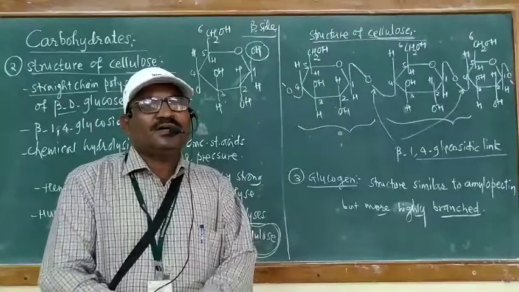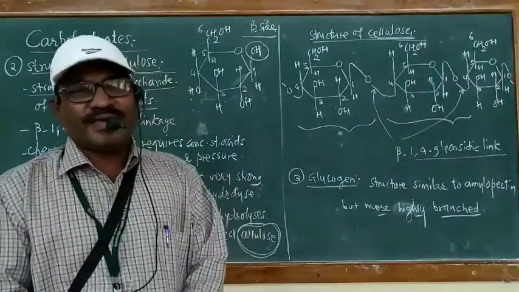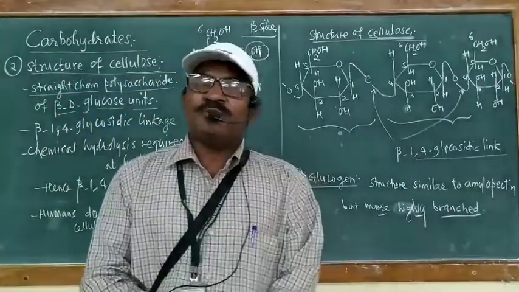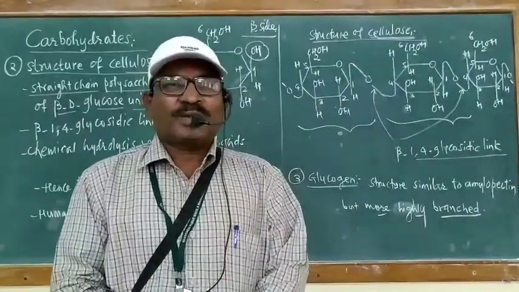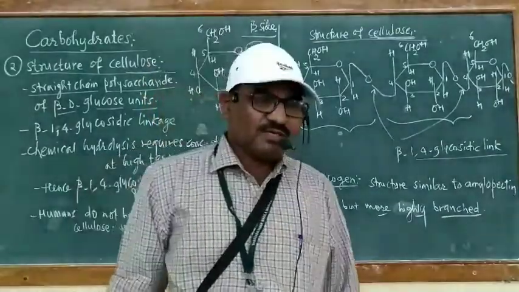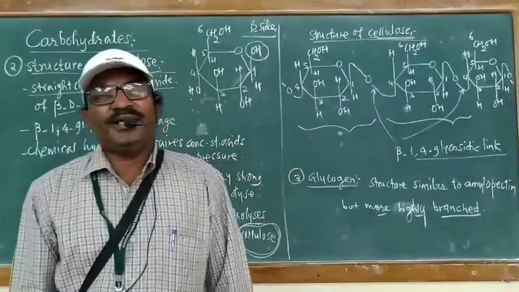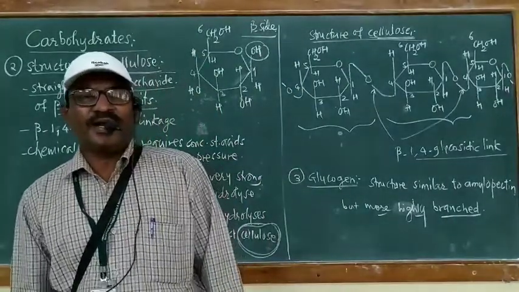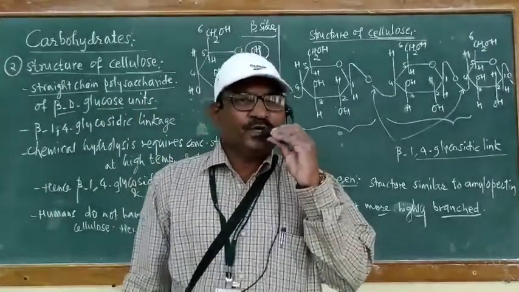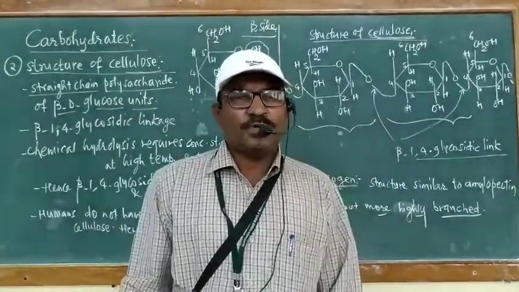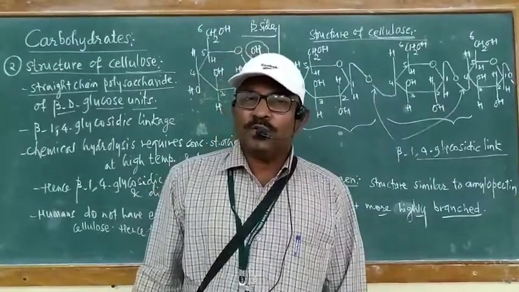Now I will repeat or revise some part of this carbohydrate. Starting from the carbohydrate, we have seen the definition of carbohydrate, then classification of carbohydrate in 3 ways. After that classification, we have seen details of glucose, which is an aldohexose.